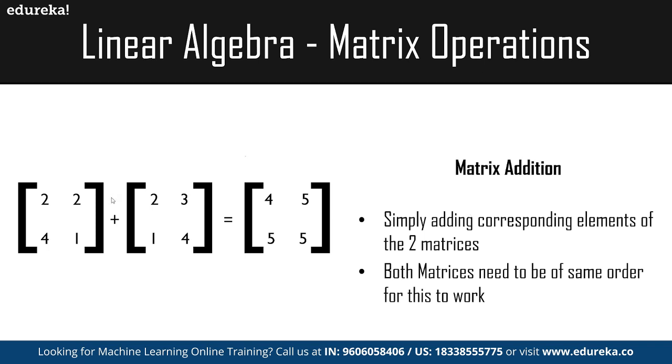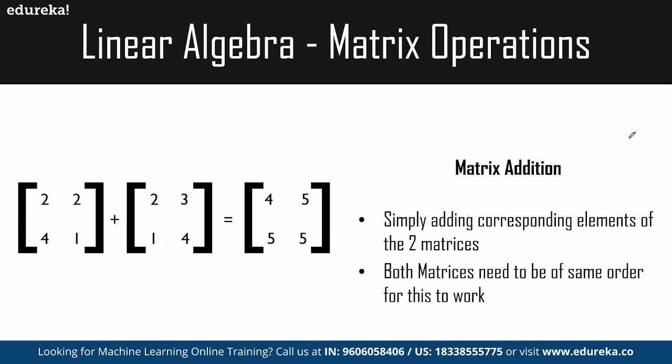Here we add the corresponding values: 2 plus 2 is equal to 4, 2 plus 3 is equal to 5, 4 plus 1 is equal to 5, and 1 plus 4 is equal to 5. Simply adding the corresponding elements of the matrices is how we get the matrix addition done. A simple addition in terms of matrices that we can perform here.